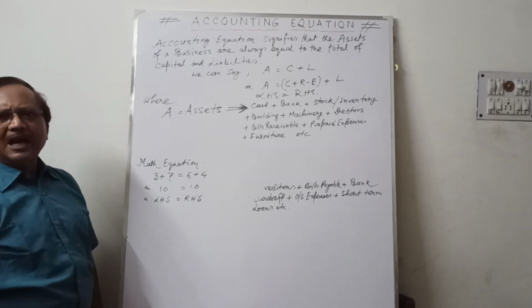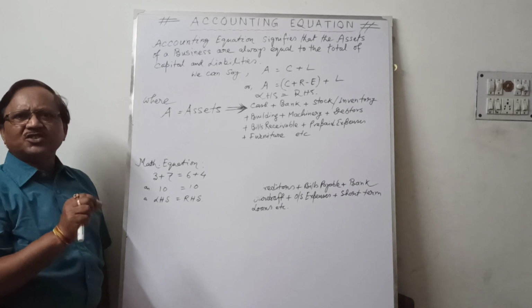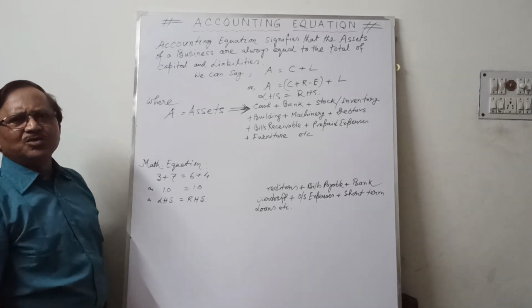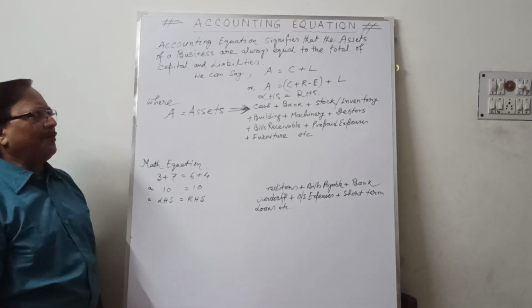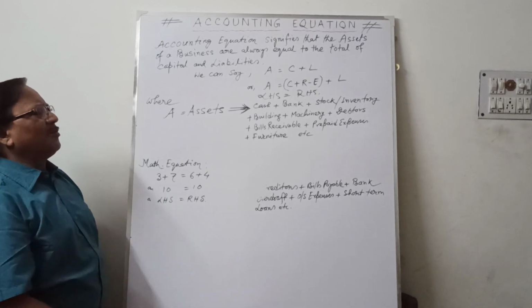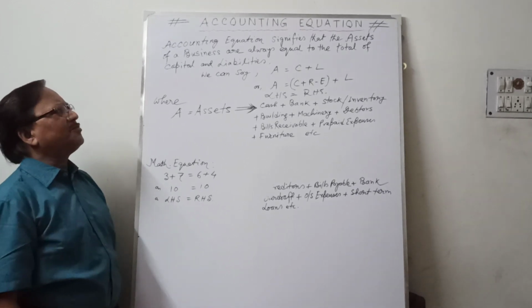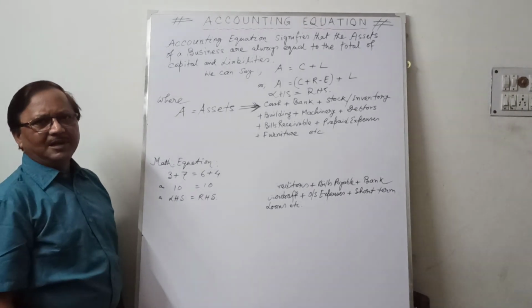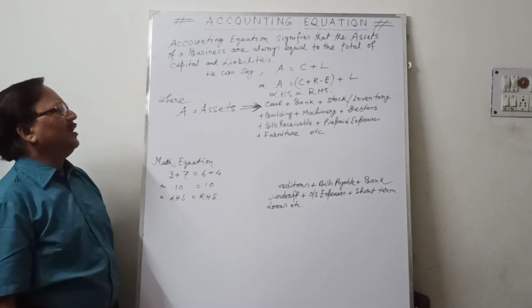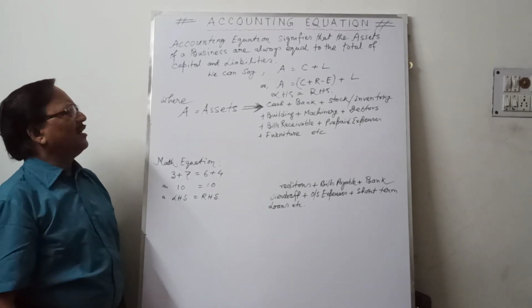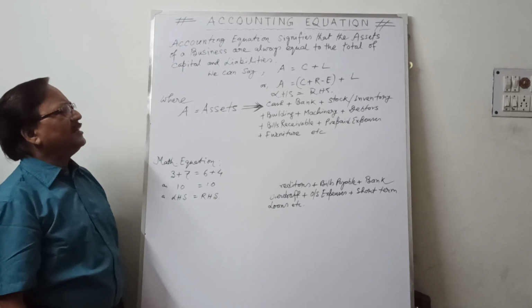In brief, the accounting equation is based on these three terms: assets equal liabilities plus capital. But in the case of revenue and expenses, revenue and expenses are always carried to capital. As a revised form, we can say A equal to C plus R minus E plus L,